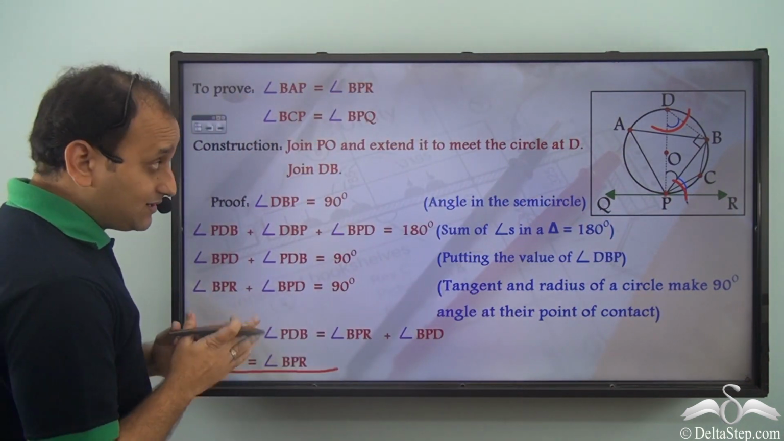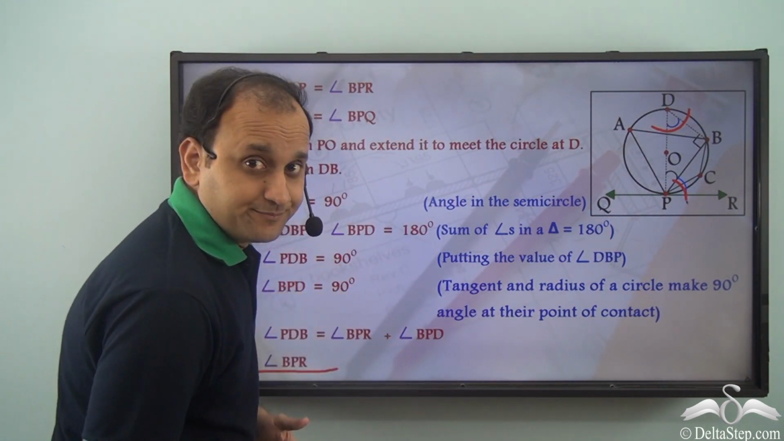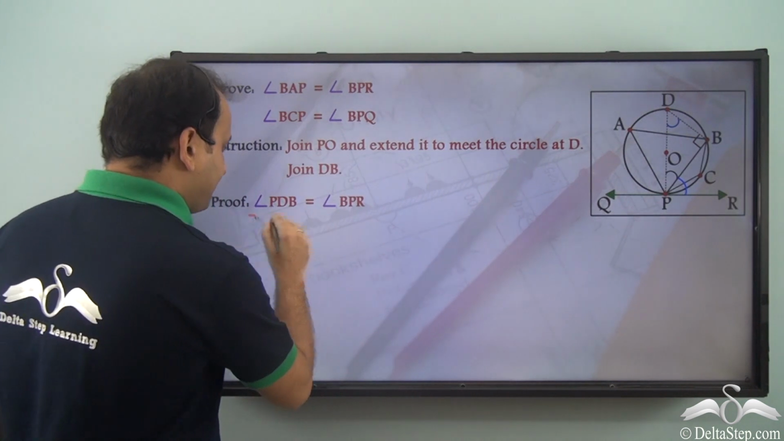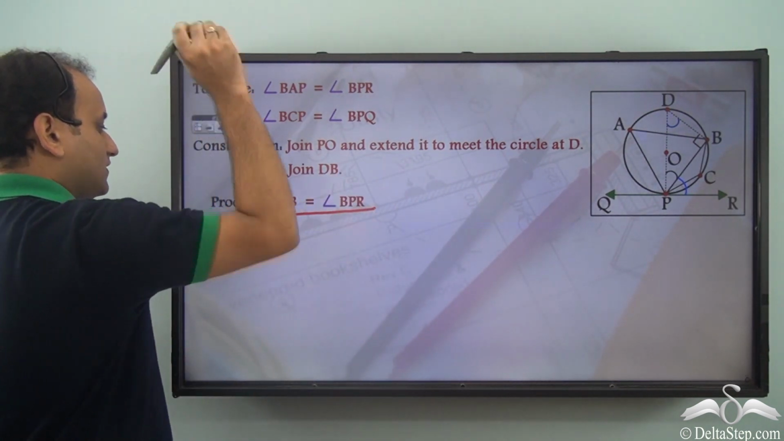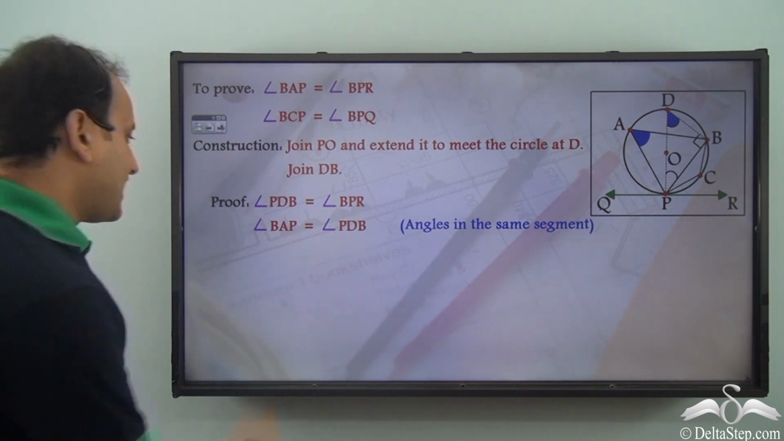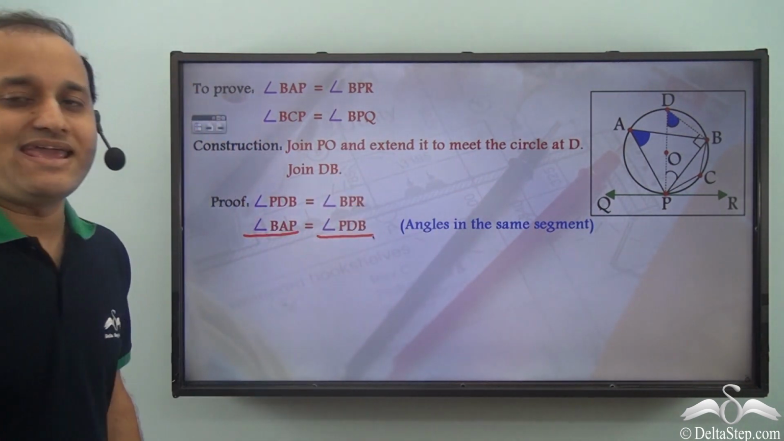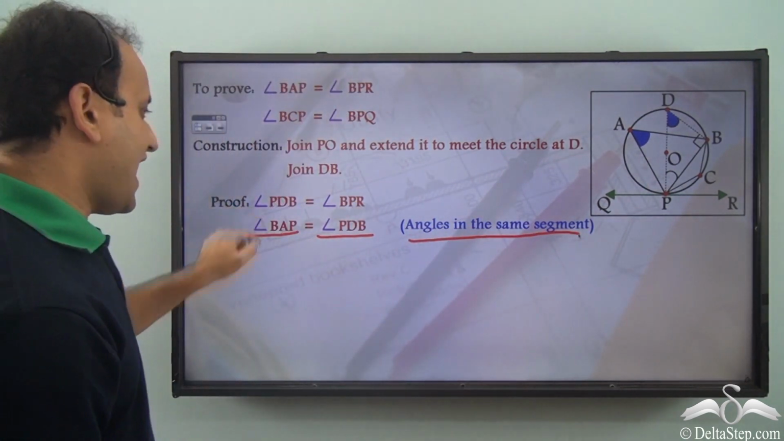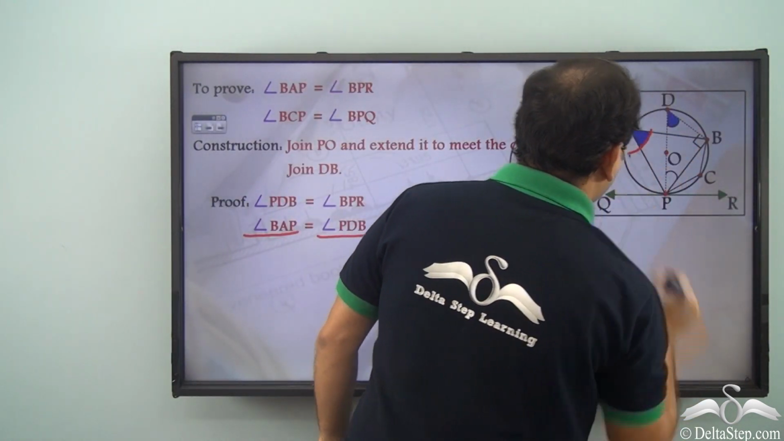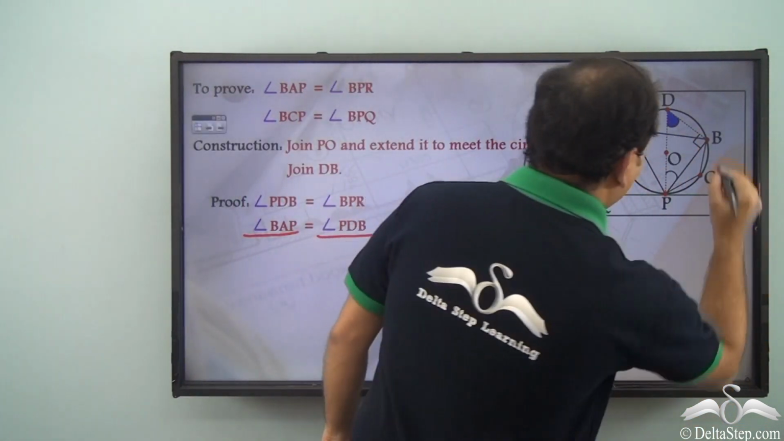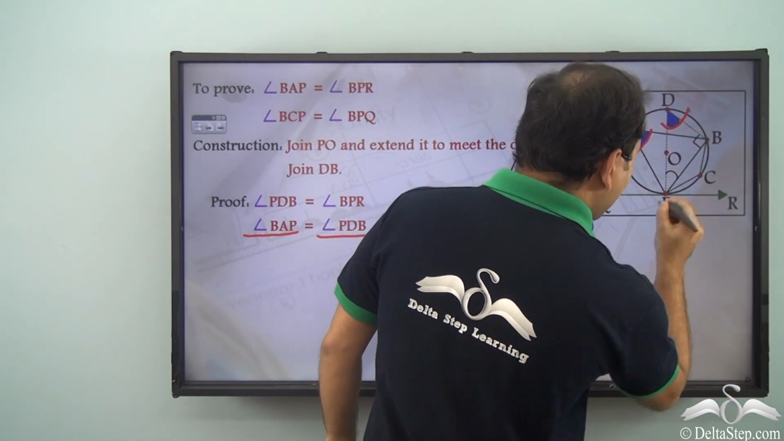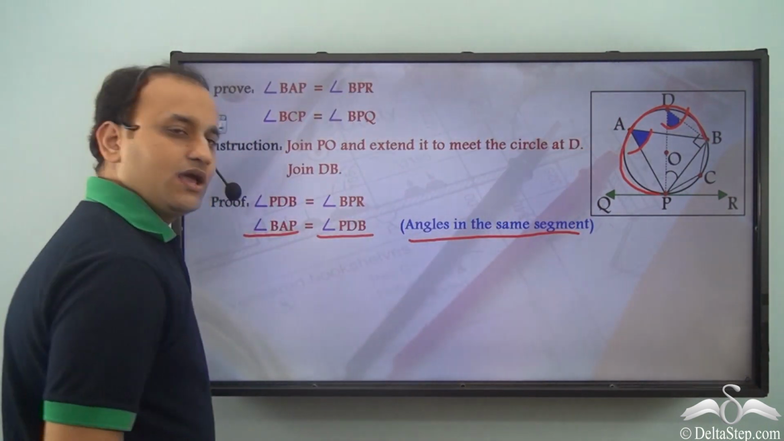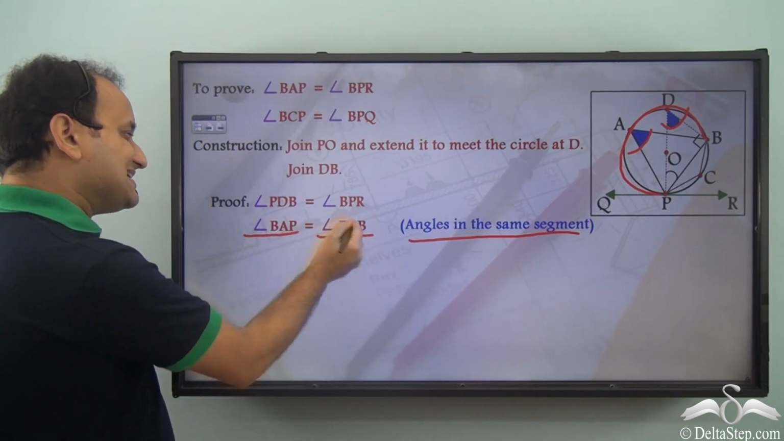This angle. But this is not the final thing which we need. So we need to go further. So this is our current finding. From this, we can also say that angle BAP is equal to angle PDB. Why do I say so? Because they are angles in the same segment. Angle BAP, this angle, and angle PDB, this particular angle, both lie in the same segment, isn't it? And that's why they will be equal. So their values will be same.